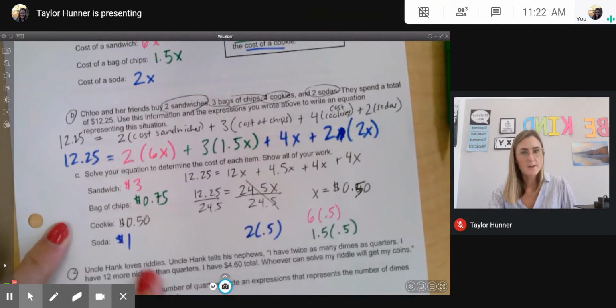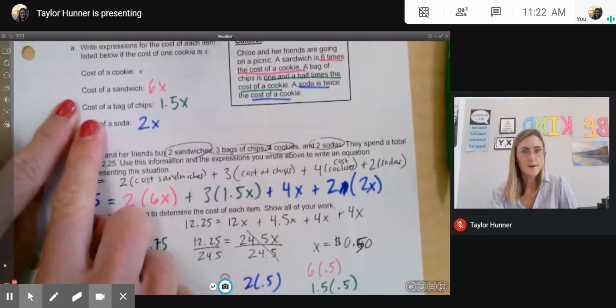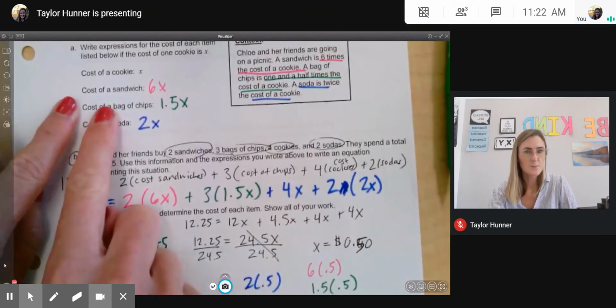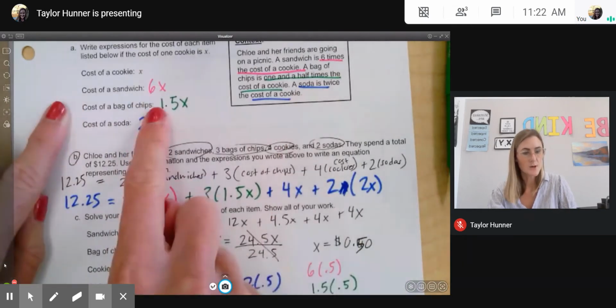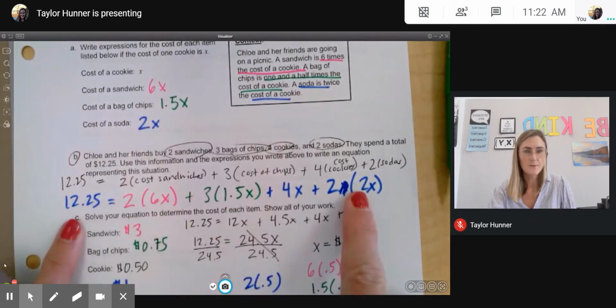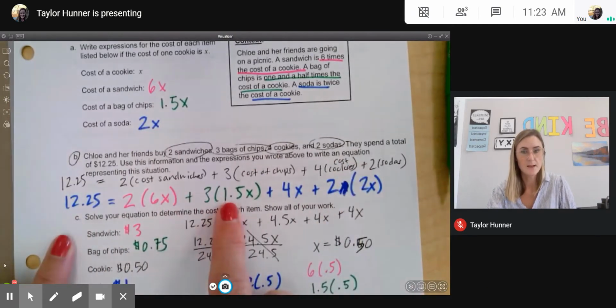So let's go back at what we did. The first thing we did was define our expressions. So we wrote expressions using what the information was in the word problem. We use these expressions to then write an equation. If we need to, we can write our equation in words first and then plug our expressions in. And then we just solved combining like terms.